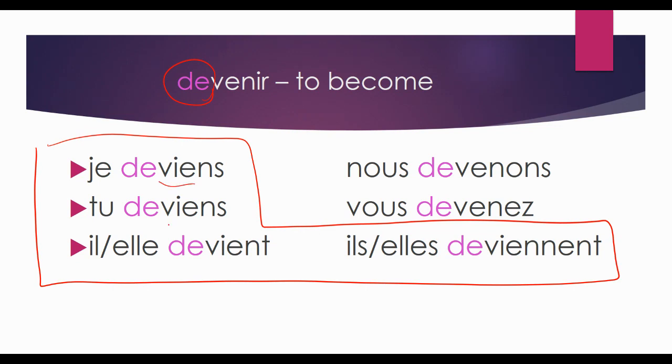So again, we've got that VIE, VIE, VIE. And then once again, we've got that VEN with the ONS and the EZ outside the boot. So inside the boot is usually where the changes happen. Outside the boot is usually more like that infinitive. So let's repeat one more time and then we will move on.